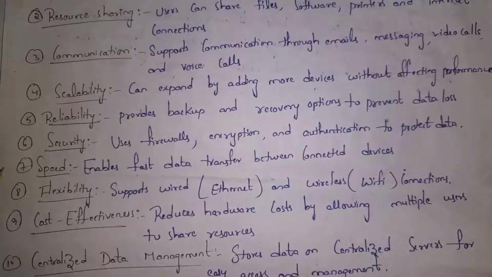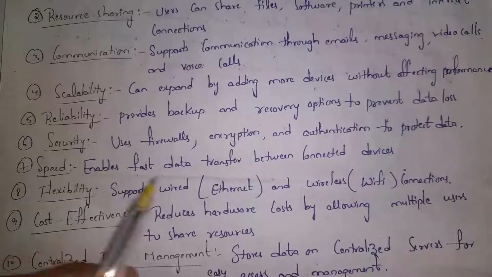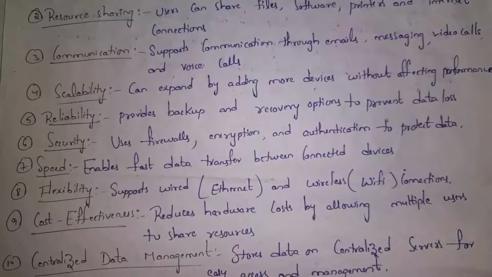And seventh one is speed. Guys, computer networks are very fast. We can transfer data within seconds. So it enables fast data transfer between connected devices. And eighth one is flexibility. Guys, in a computer network, we can connect devices by using wires or wireless.